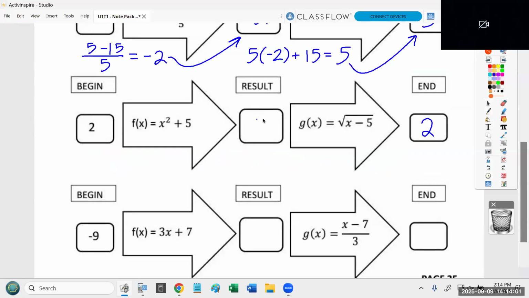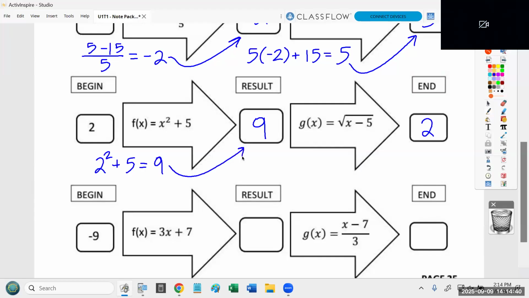Okay, so I asked Kayla, she said I got 9 in the middle. So I'm going to copy this equation, but instead of writing x, I'm going to write 2. So I'm going to write 2 squared plus 5. I beg you all to push yourselves to do mental math. I know you want to use a calculator, but if you don't force yourself to do mental math, you're never going to get better at it. 2 squared just means 2 times 2, which is 4, and 4 plus 5 is 9. That's where that came from.